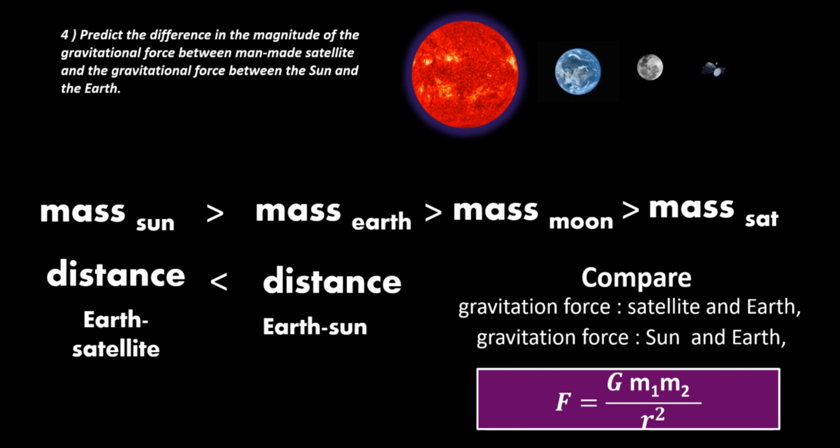Now we need to compare the gravitational force between these two situations by using the formula force equals G times m1 times m2 over r squared. So what is your prediction? Which one is bigger, which one is smaller, or are the gravitational forces the same? Let's do the calculation.